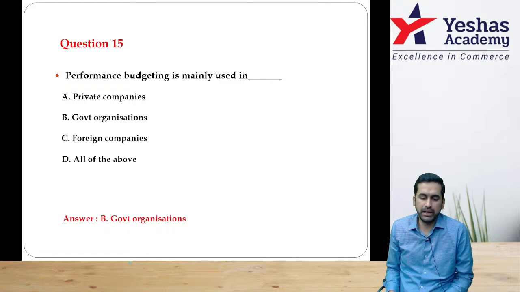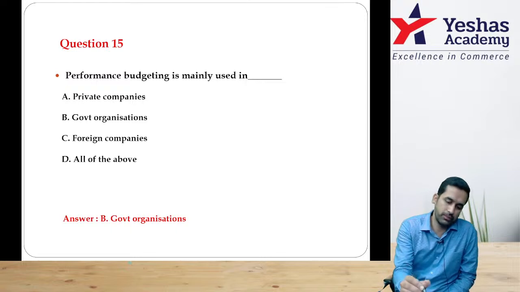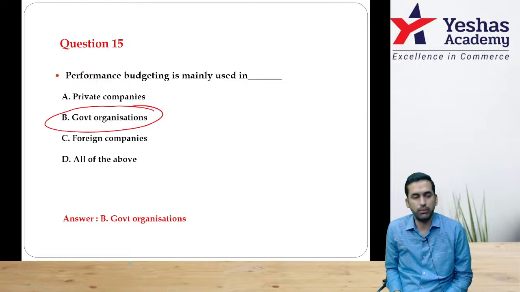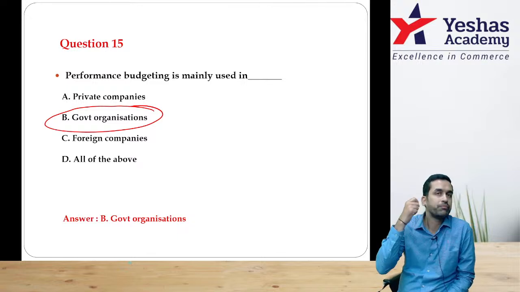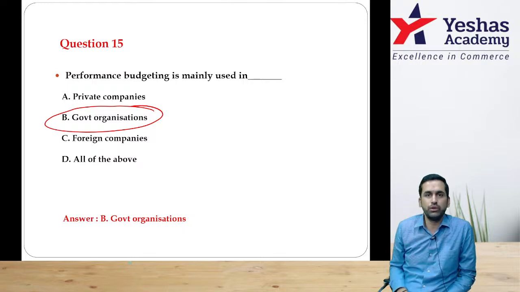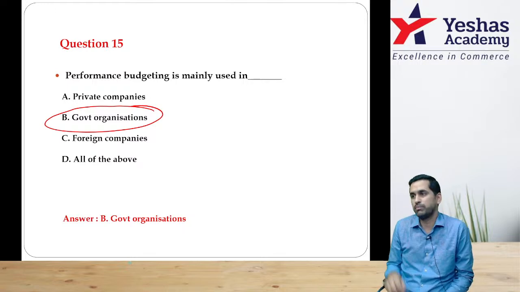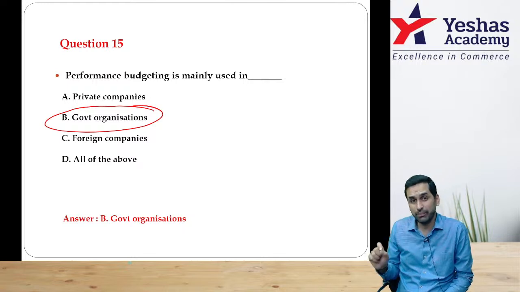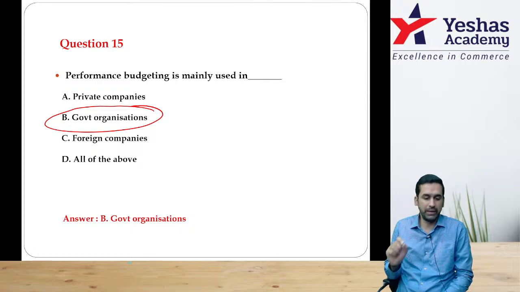Performance budgeting is mainly used by private, government, foreign, all of them. Government organization is a more appropriate answer. Correct? Because government organization, for them, they've invested money. What is more important is not how much revenue they can get. Correct? What's important is whether it is serving the main purpose. Serving the main purpose. That becomes more important to them. I hope you are able to understand.